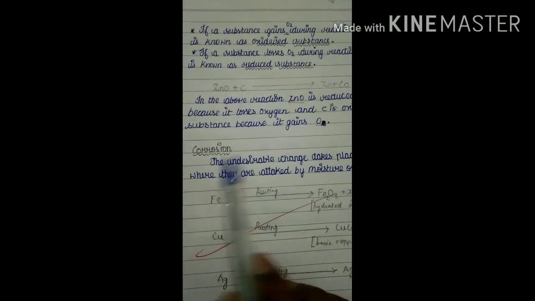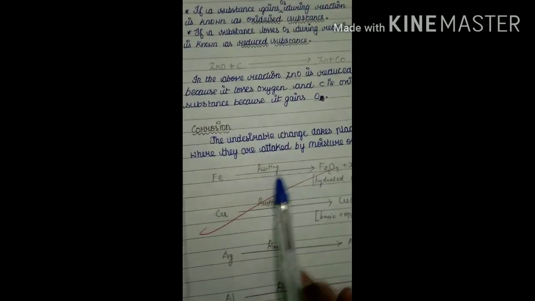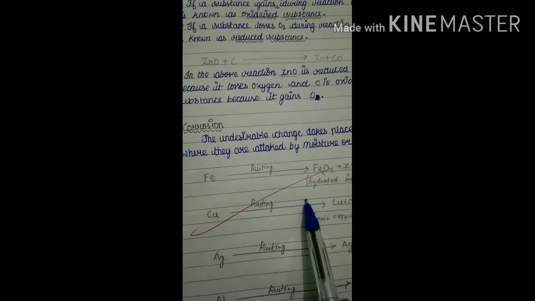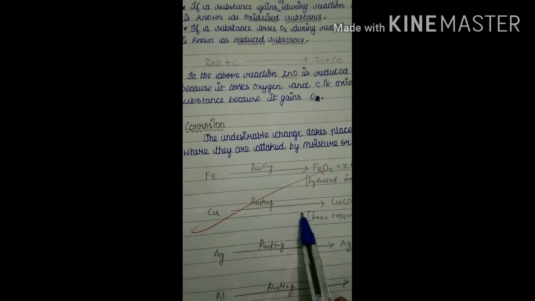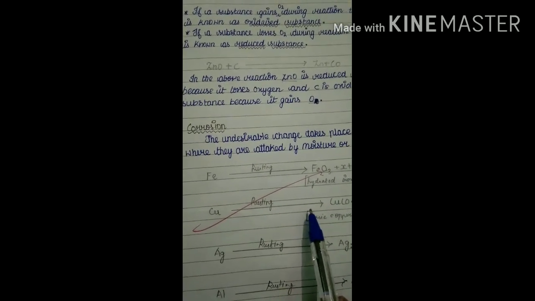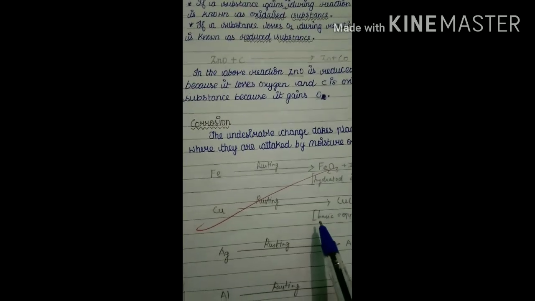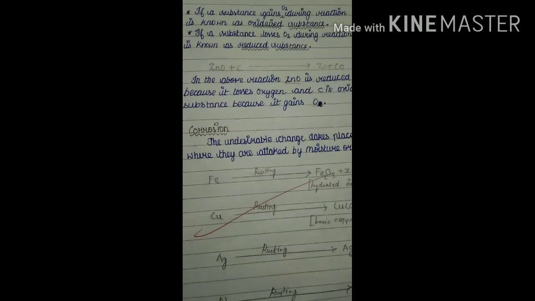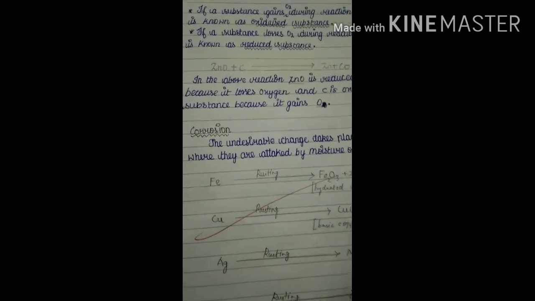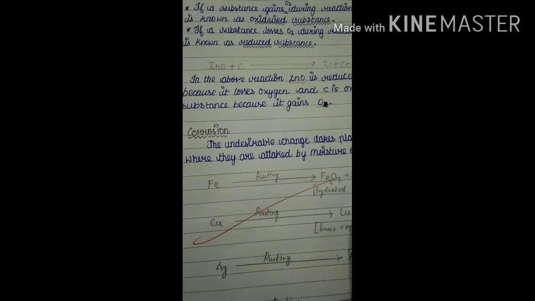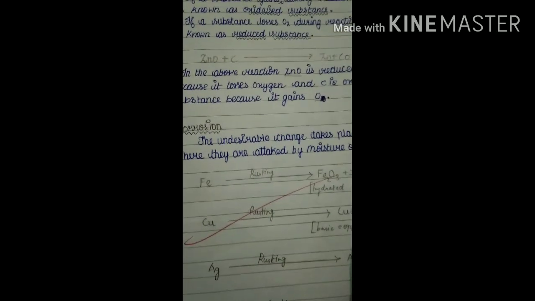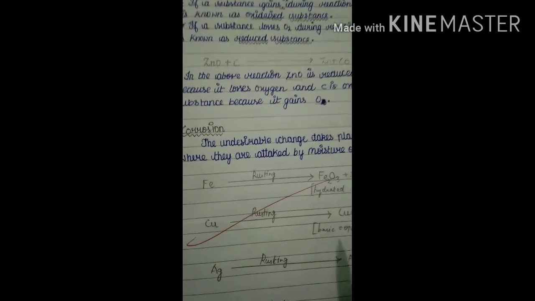Next, corrosion. This is also a very important concept. If a metal reacts with acid or base or moisture, then that metal loses its nature. That is called corrosion. That is the simple definition. I repeat once again, if a metal reacts with acid or base or moisture, then that metal loses its nature.